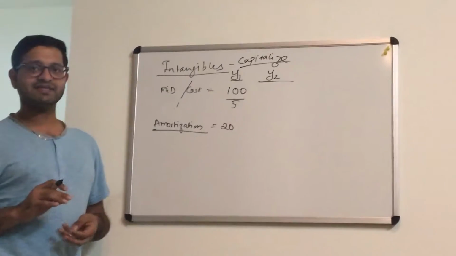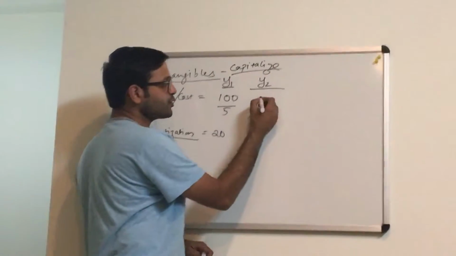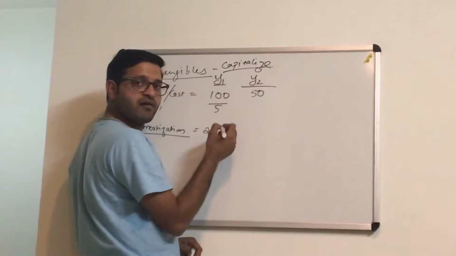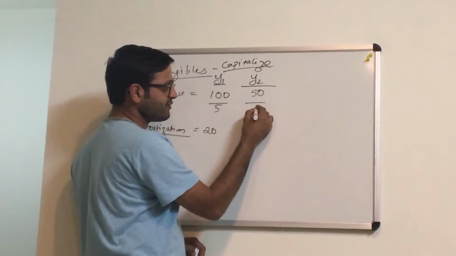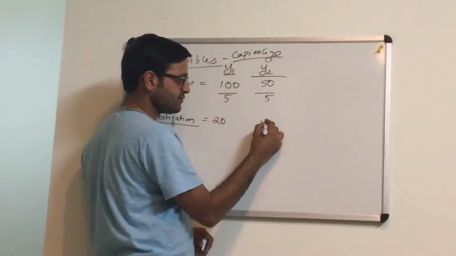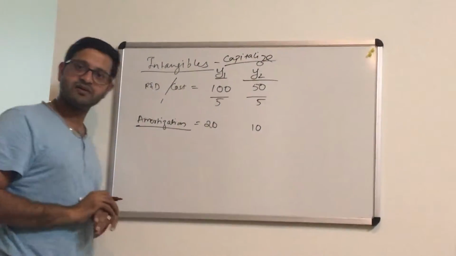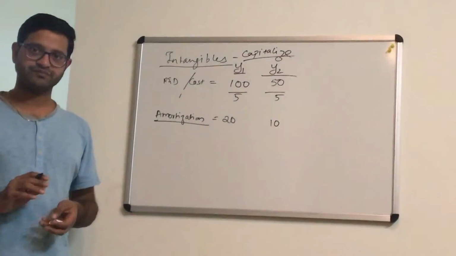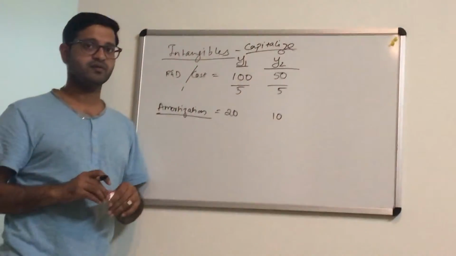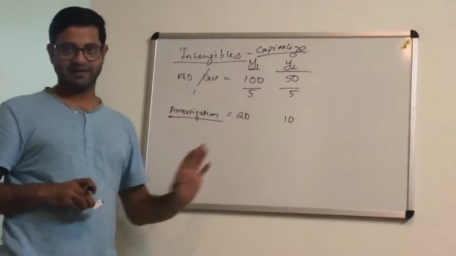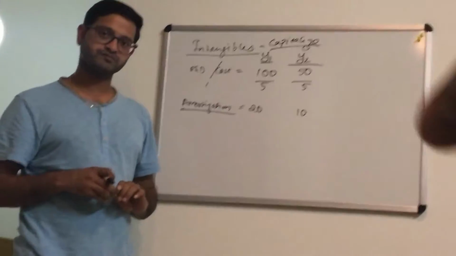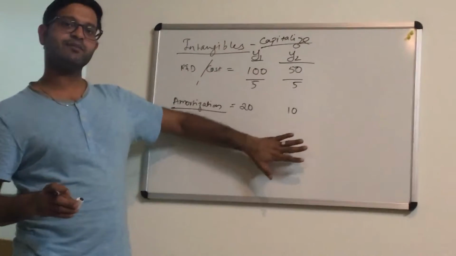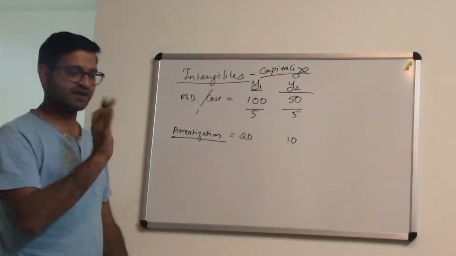Now, year 1 I had this expense. In year 2, let's say I had another 50, with the same idea of 5 years, so 10 per year. This is my amortization for each year. So the first year will be 20, and the next year it is 30. We will see how this impacts our balance sheet and P&L at the same time.